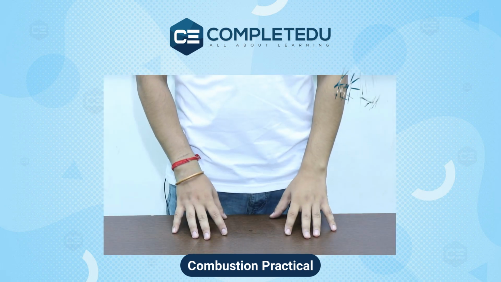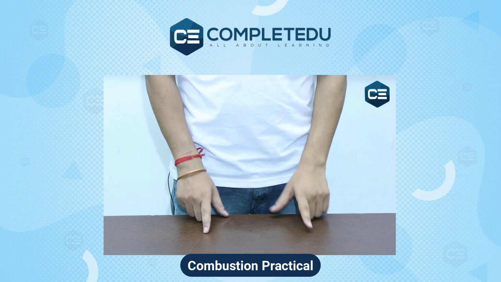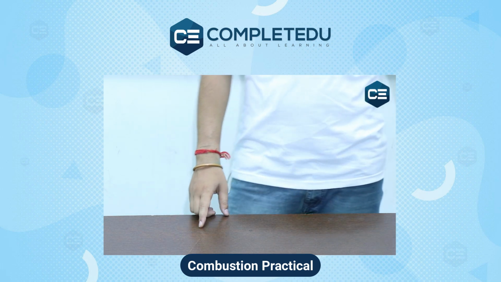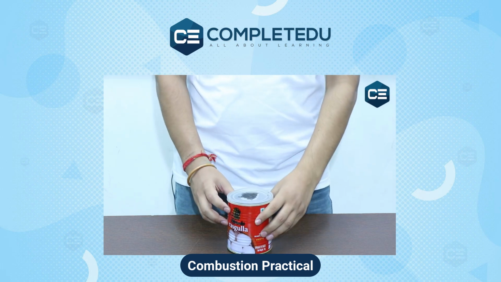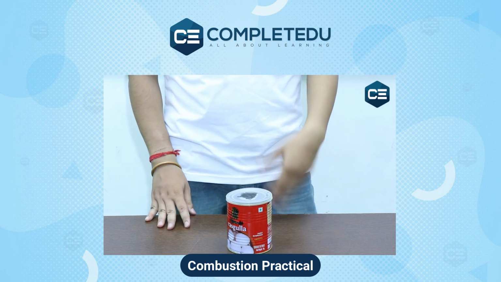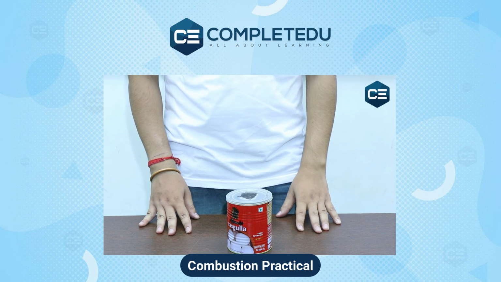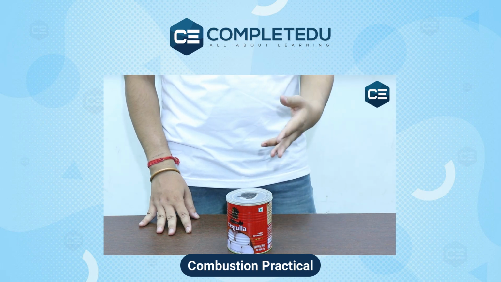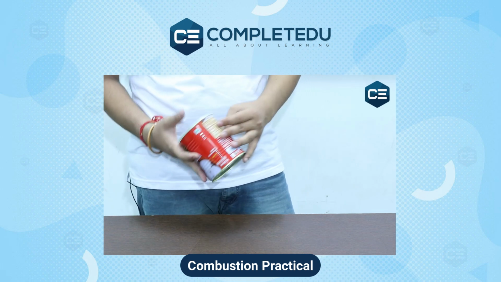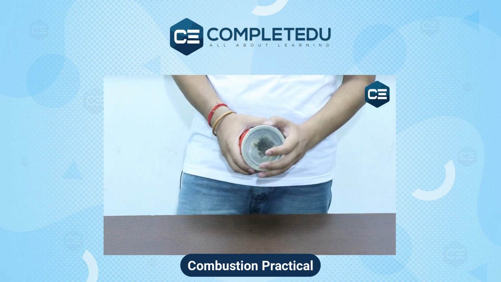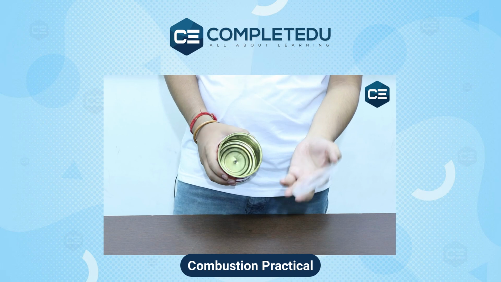Now I want to show you how chemists have been able to burn petrol more efficiently in your car engines. Therefore, we see how petrol burns in a car engine. Let's assume that this tin can is the cylinder of your car engine and its cover is the piston.